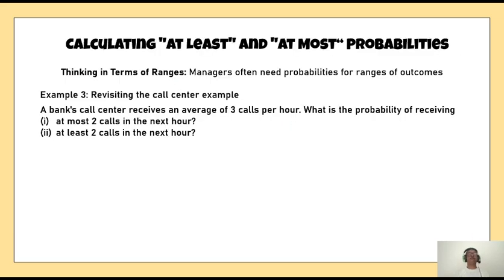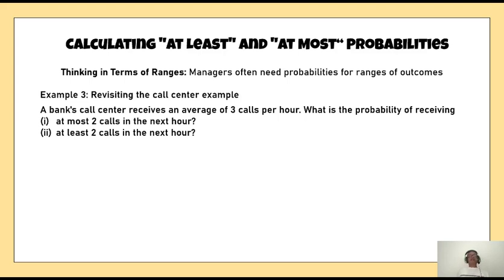Calculating at least and at most probabilities. Sometimes managers are interested to know things in terms of at least, or at most. For example, at most one failure. That means either zero failures or one failure, but not more. So managers often need probabilities for ranges of outcomes.